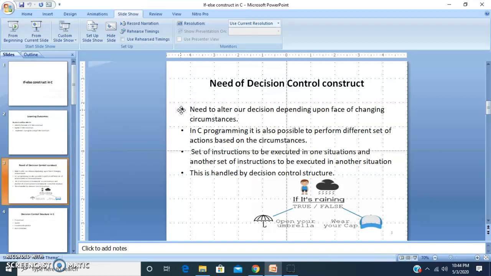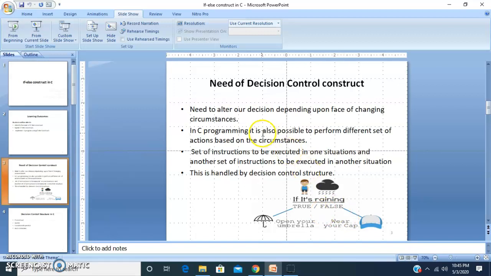The same way, suppose I have to reach my college, I usually follow a highway. But if I find out today there is heavy traffic on this highway, then rather than going through my traditional route, today I will take another diversion. Suppose I want to go outside, and if it is raining, that means this condition is true, then I will go along with the umbrella. If there is no rain, that means the condition is false, then I will go along with my cap.